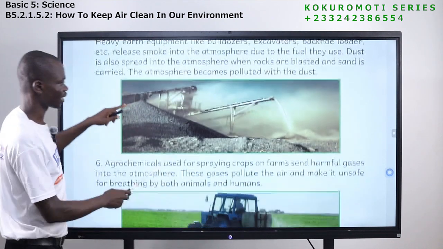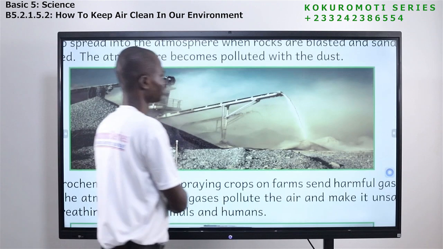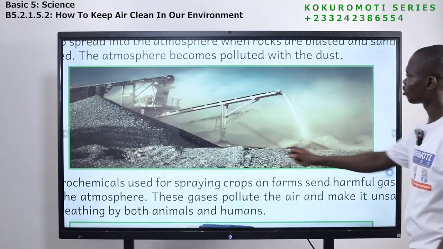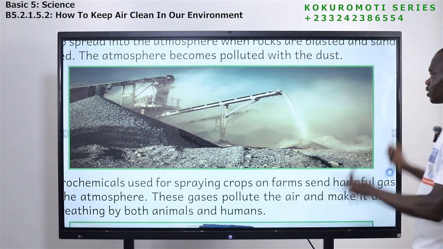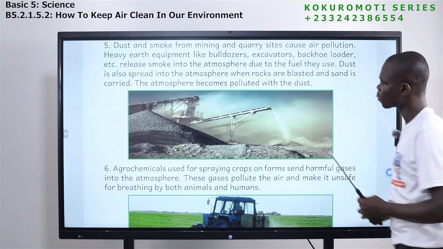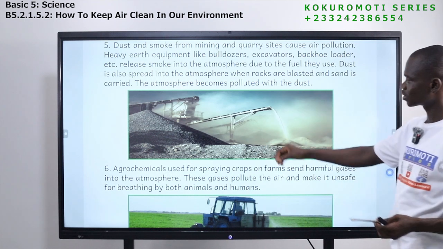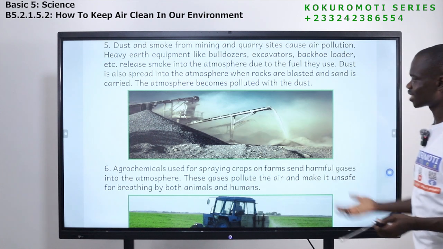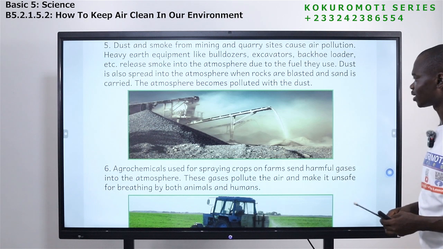The fifth one, dust and smoke from mining and quarry sites, cause air pollution. So if you look at this side, you can even tell from here, you can see that all this side is dusty. This quarry site is a place where they work with rocks, stones, and soil, and this site is always dusty because of the nature of activities that happen over there.